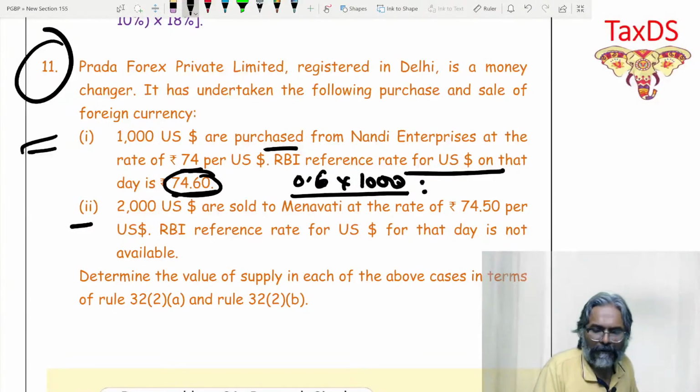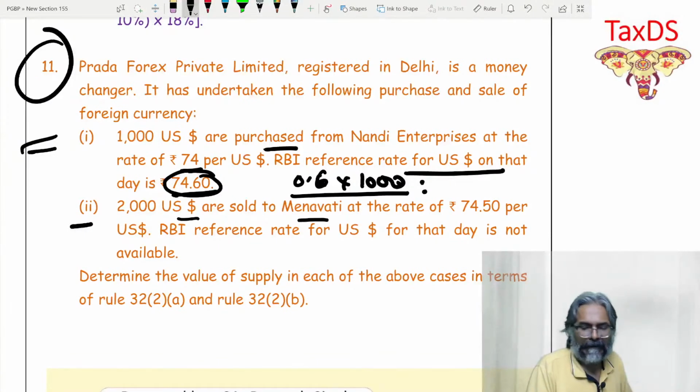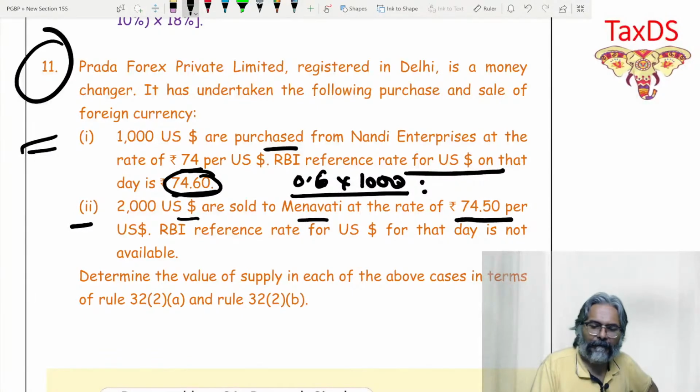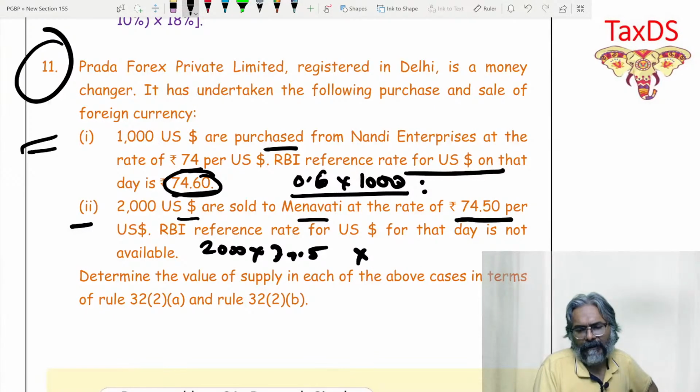Point number two, 2000 US dollar are sold to Menawati at the rate of 74.5 per US dollar. RBI reference rate is how much, students? Is not available. If it is not available, then directly 1% of what? 2000 into 74.5, whatever is the amount, take 1%. That will become the value of taxable service.